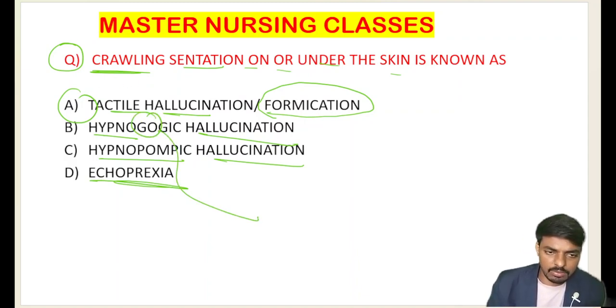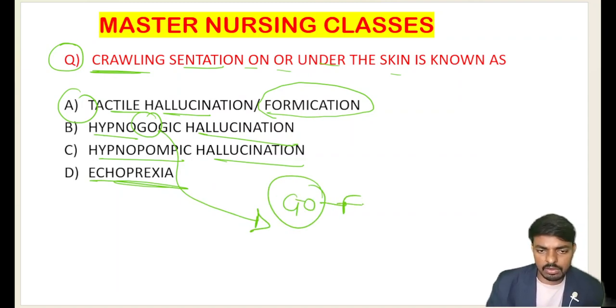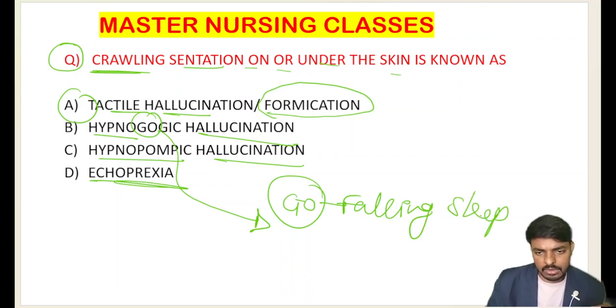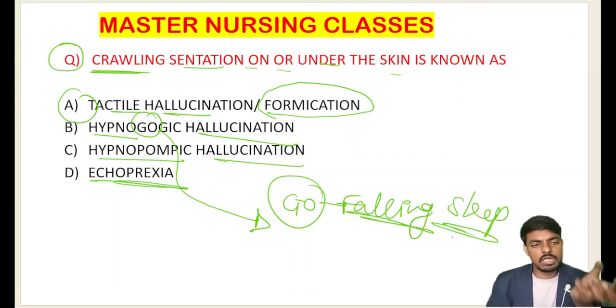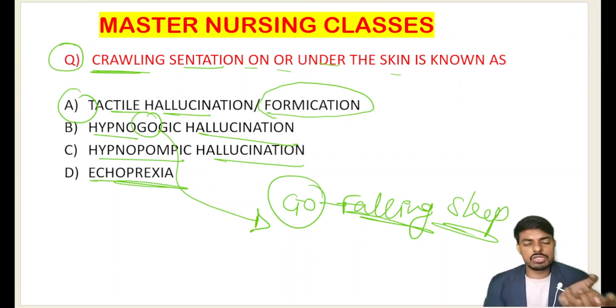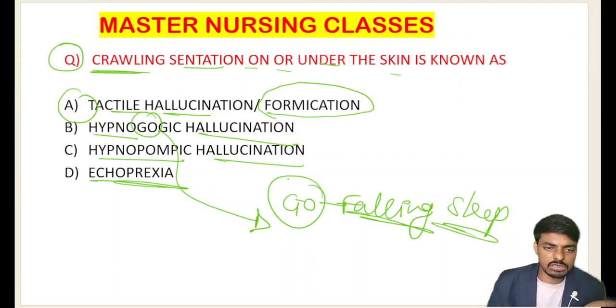Now option B, hypnagogic hallucination. Gogic, you can remember this way: go, in the sense of going to sleep or falling asleep. If the person has a hallucination while falling asleep, that is hypnagogic hallucination. And what is hypnopompic hallucination?